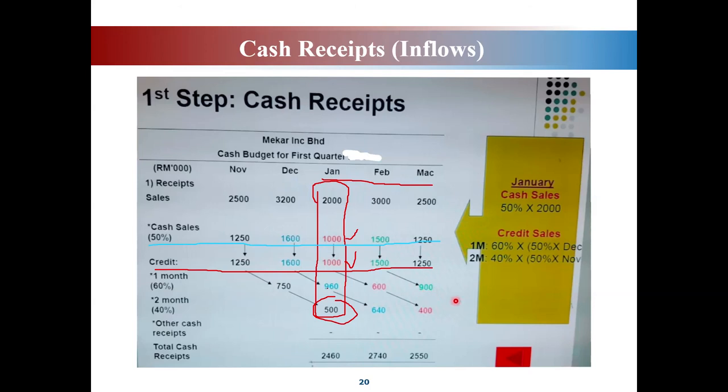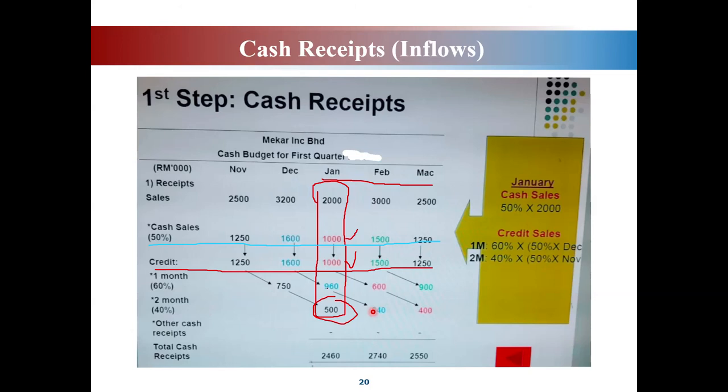The balance will be paid in April, but we didn't put it here because we only want to focus on these first 3 months. Next let's look at the amount here, 2 months for credit sales. Where do you get 640? 640 is actually the payment for 2 previous months.